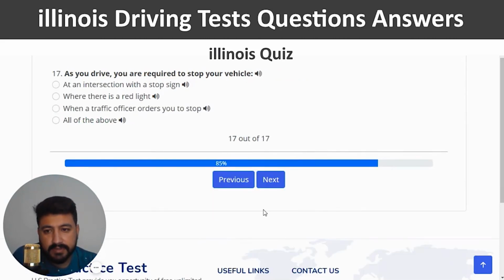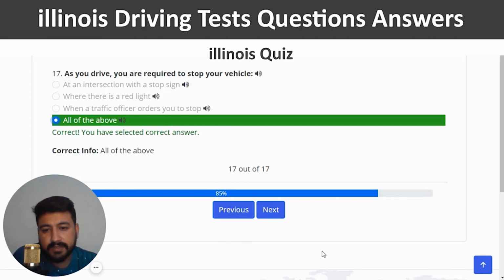The last question is as you drive, you are required to stop your vehicle. So you can read the first three options and you will realize that the final answer is the right one, which is all of the above. So I'm going to click on the last option. Yeah, this is the correct one. This is the end of the second last quiz.